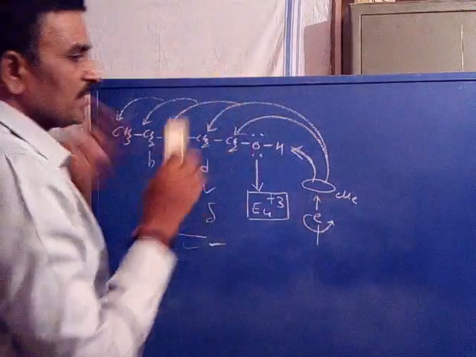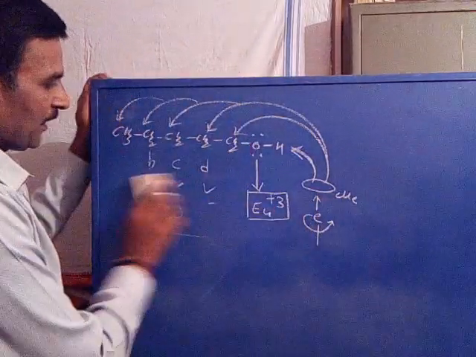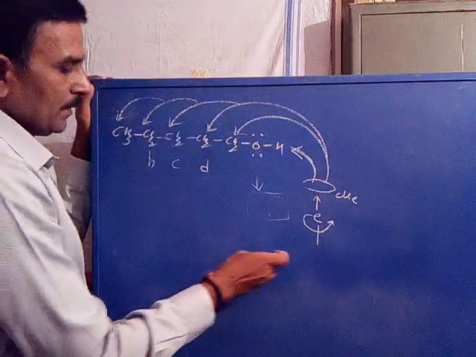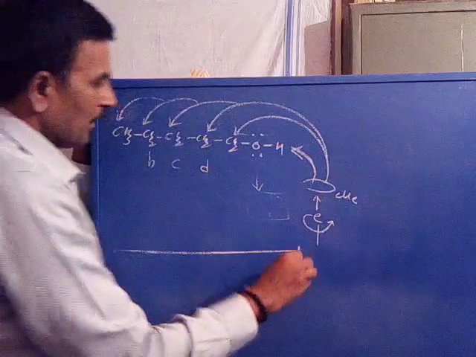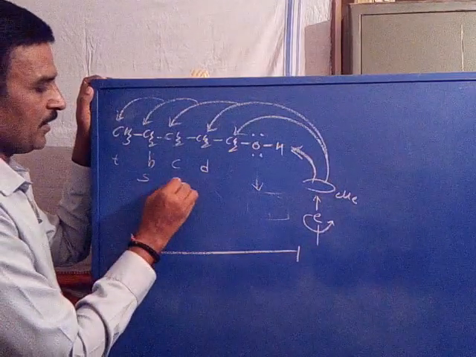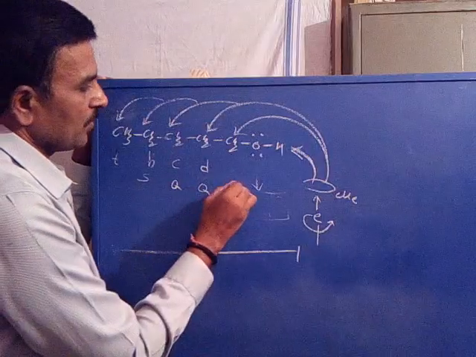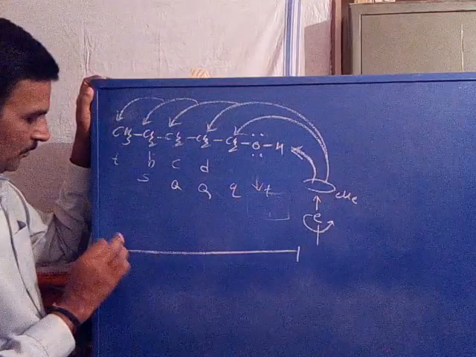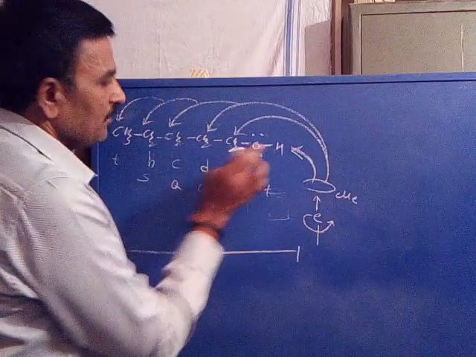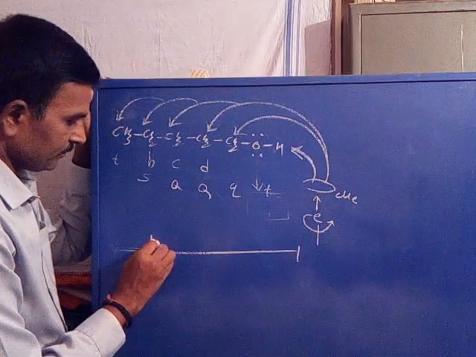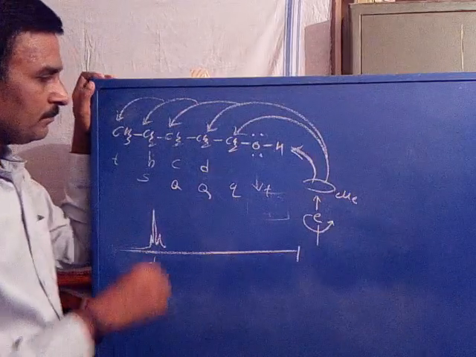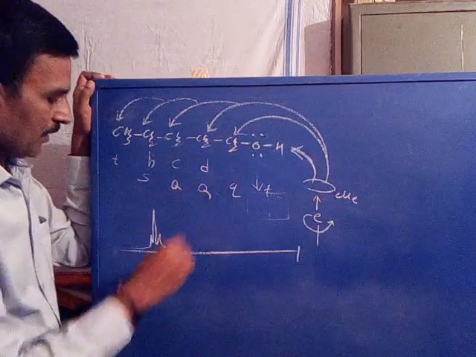For example, for the same molecule, you take the spectrum. Now, this is triplet, sextet, quintet, quintet, quartet, triplet. Now, A, B, C, D, E, F. F triplet. E quartet.